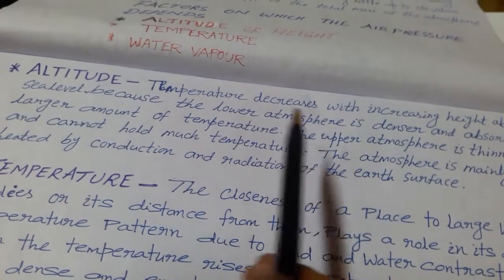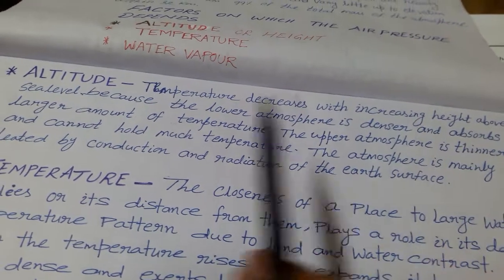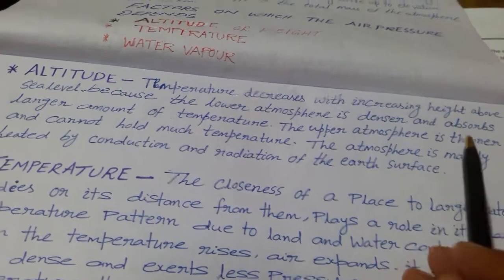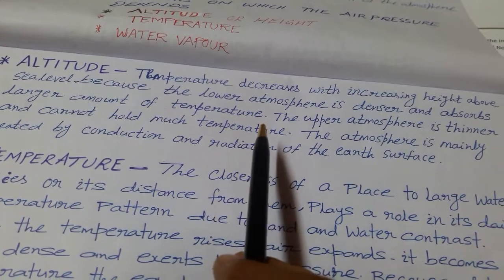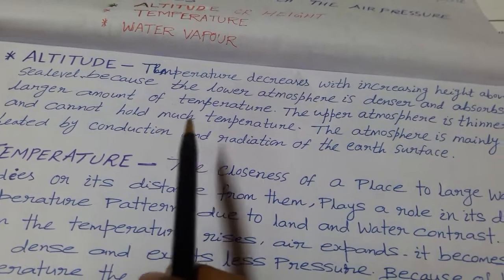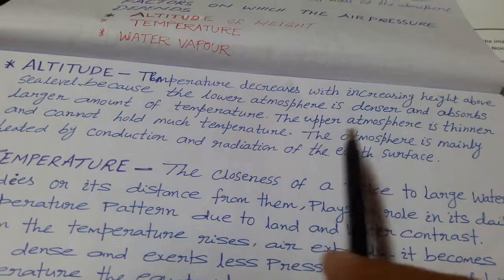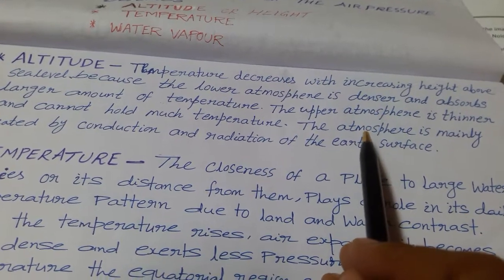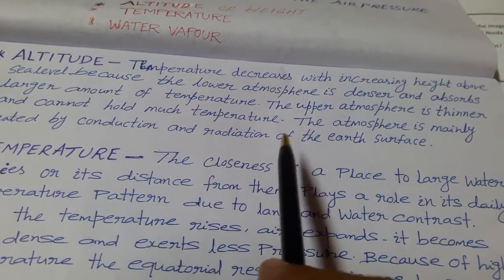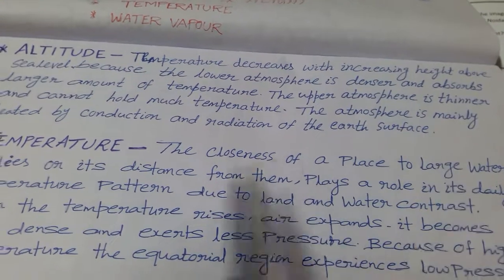Why does the temperature decrease with increased height? Because the lower atmosphere is denser and absorbs a larger amount of heat. But the upper atmosphere is thinner and cannot hold much heat. The lower part of the atmosphere is mainly heated by conduction and radiation from the Earth's surface.